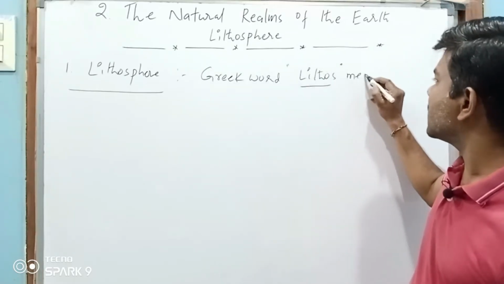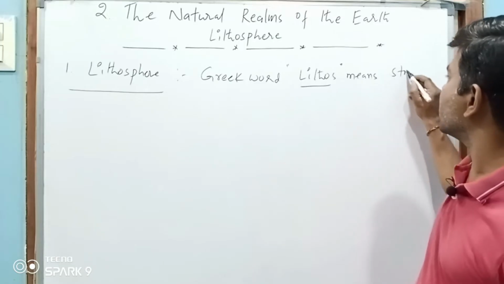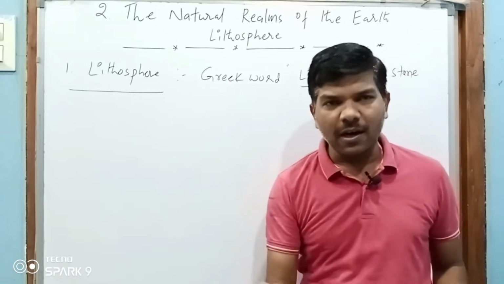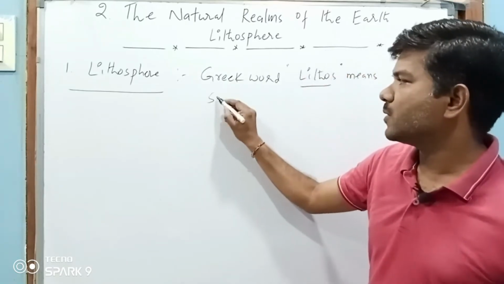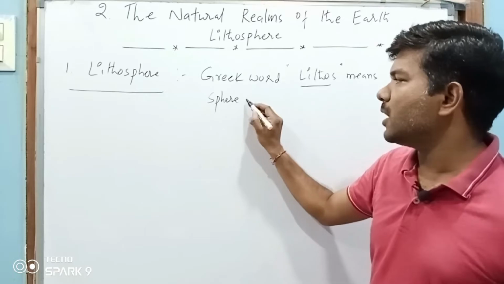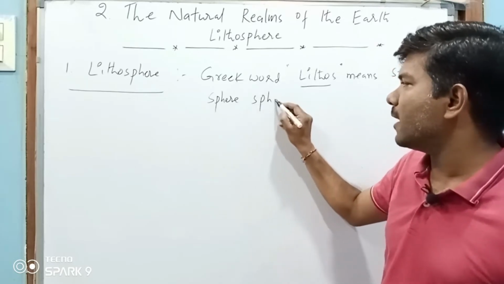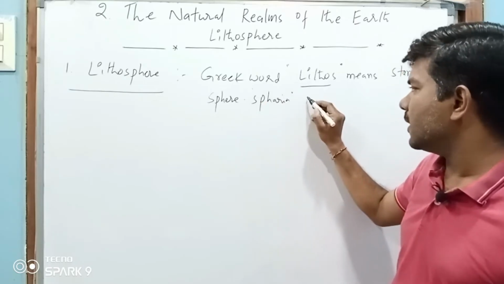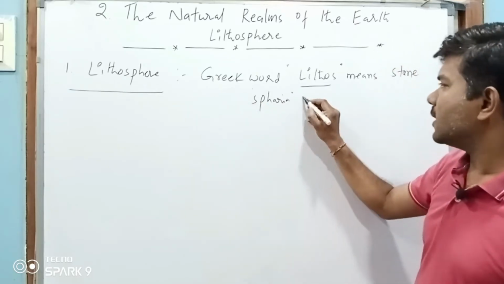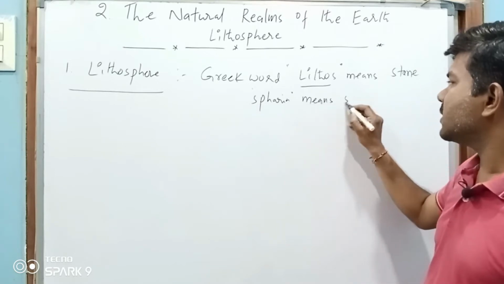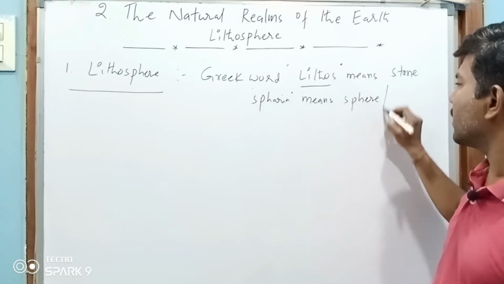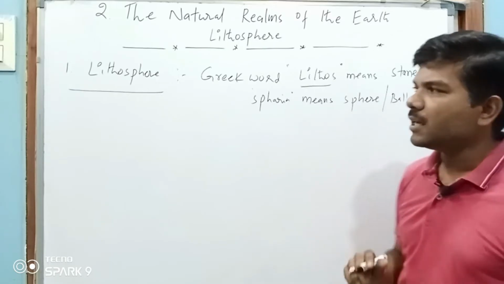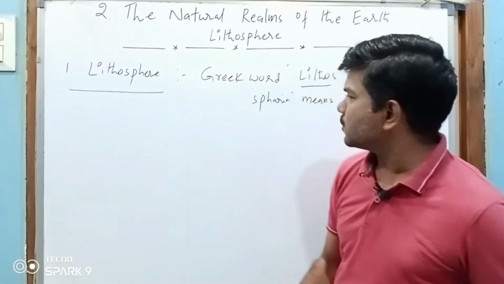Lithos means what? Stone. And sphere is derived from sphaira. Sphaira means a sphere or a ball. Let's see deeply about this lithosphere.